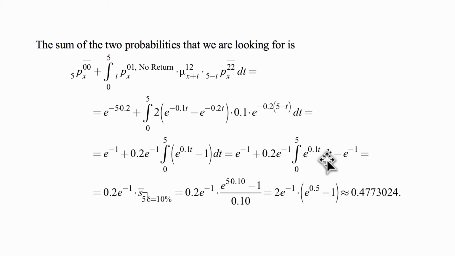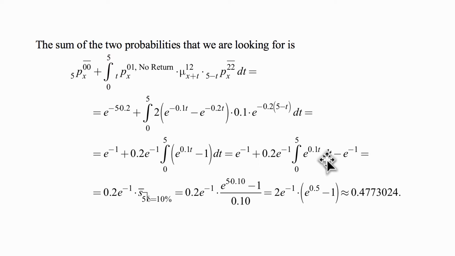So the sum of the two probabilities that we're looking for is 5p x 00 with a bar above 00, meaning continuously remaining in that state. And the force of transition out of it is 0.2. So this is a constant force, so it's going to be e to the minus 5 times 0.2, which is e to the minus 1.